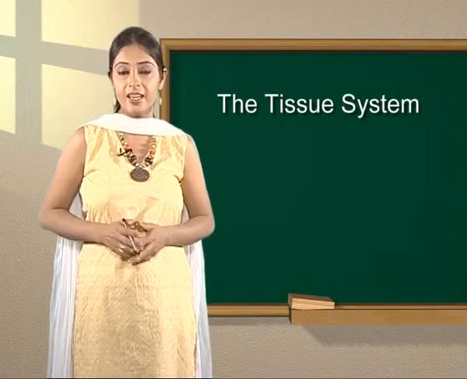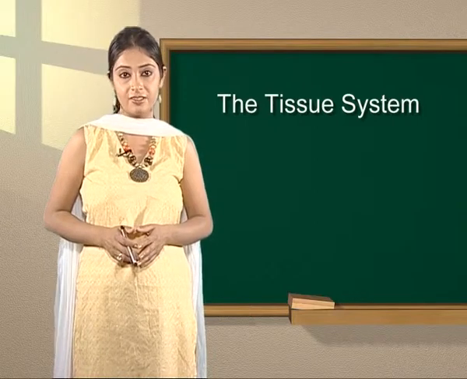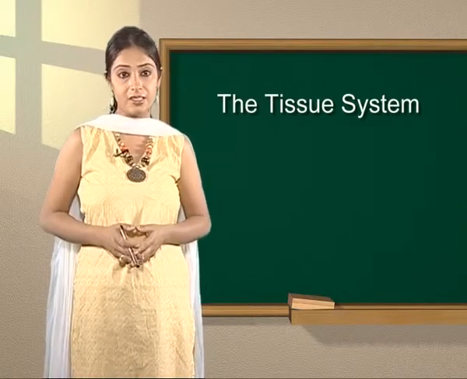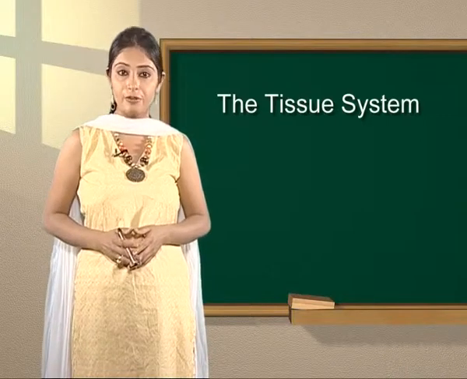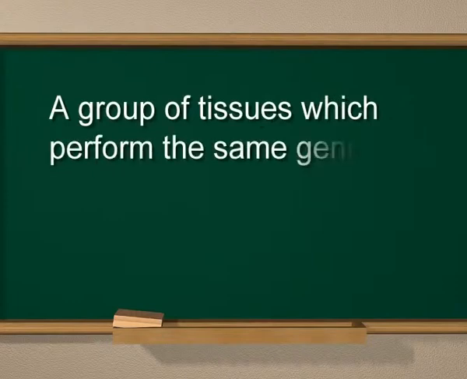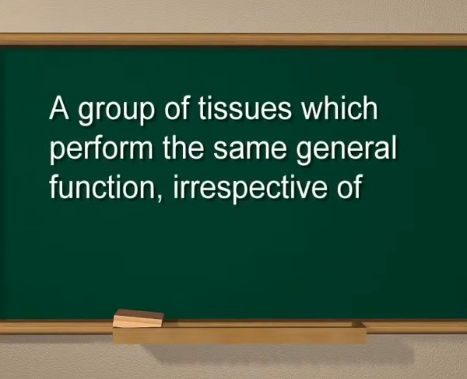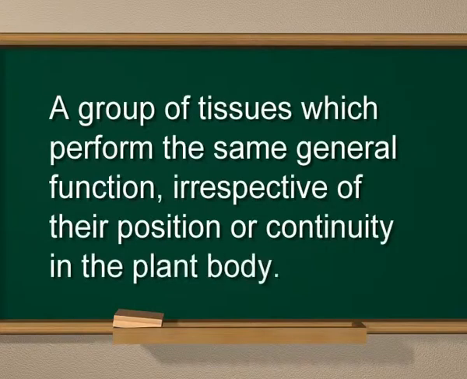Be attentive. Here are some questions. First question. What is a tissue system? Answer. A tissue system may be defined as a group of tissues which perform the same general function irrespective of their position or continuity in the plant body.